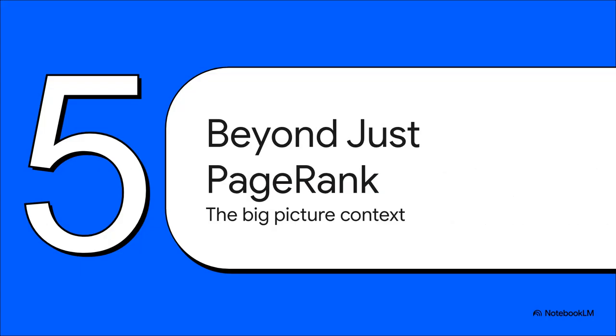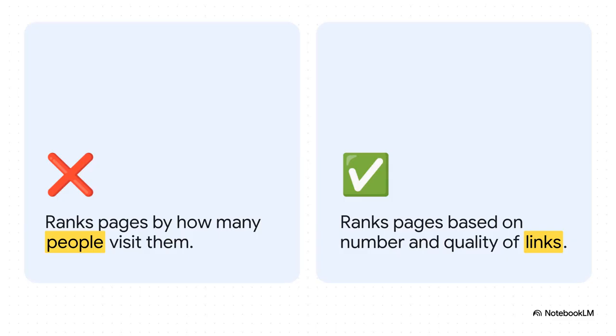Finally, let's wrap up with Section 5, Beyond Just PageRank, the big picture context. Now, if you ever face this in an exam setting, it is absolutely crucial to avoid a very common misconception. A weak, incorrect answer assumes PageRank ranks pages by how many people visit them. Actually, scratch that, it is completely false. PageRank doesn't just count foot traffic. The correct answer focuses on the network. It ranks pages based on the number and quality of links pointing to them. It's not about raw visitors, it's all about the digital network of trusted connections.